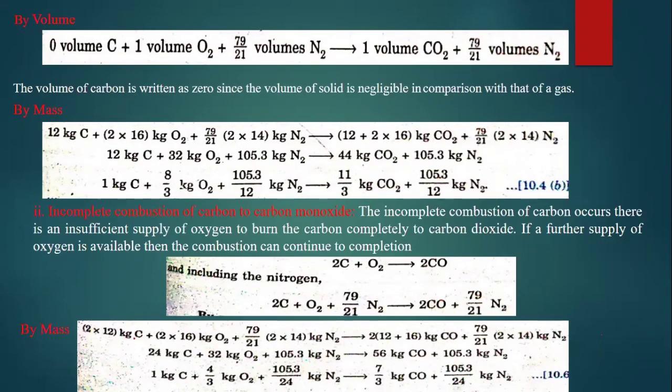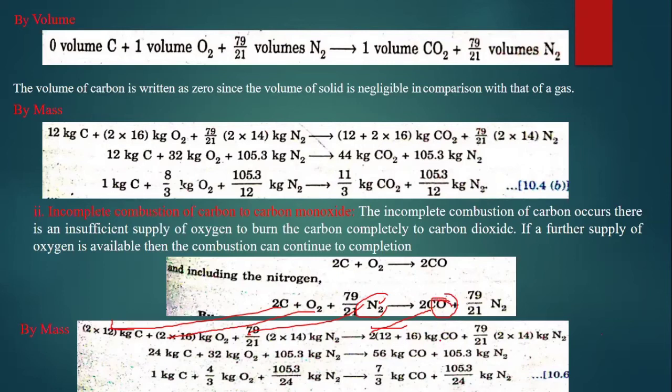And when it comes to mass analysis, here the same: 2 into 12 kg of carbon and 2 into 16 kg of oxygen, and 79 by 21 into 2 into 14 kg of nitrogen, and 2 into here only CO, not CO2. So 2 into 12 plus this O is 16, right?